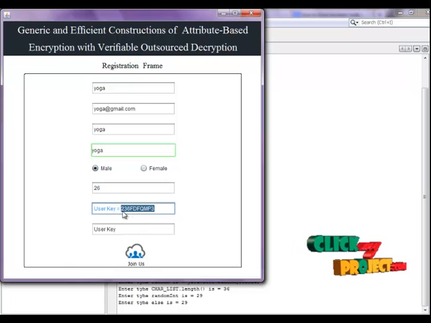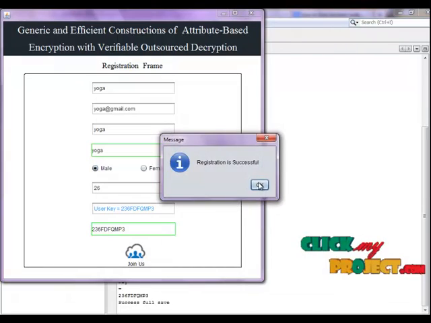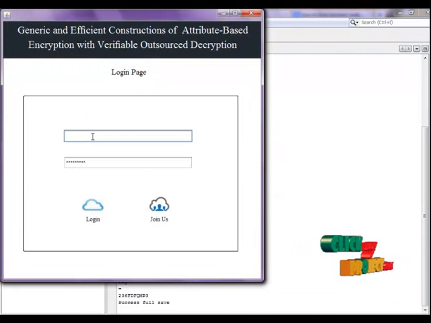Using this key, this is the user's attribute. Any process will be run based on this attribute. So save, registration successful.